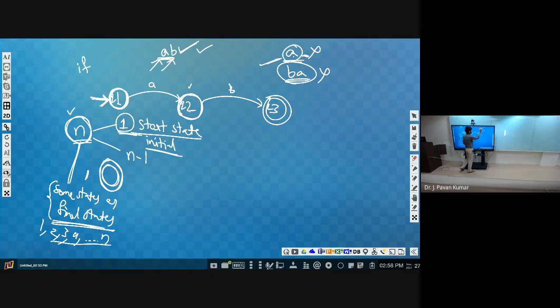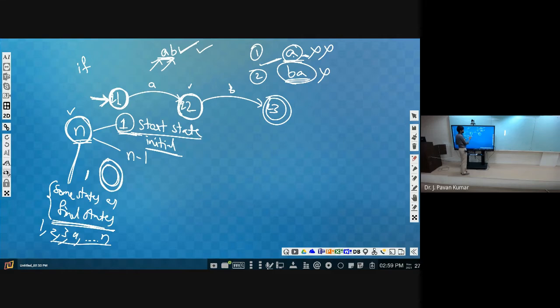With A, if you understand, we could process it completely, but we did not end at the final state. So A is also rejected. Why is A rejected? Because at the end of the input, we haven't reached the final state. Why is BA rejected? We could not process the entire input. These are the 2 types of problems. Here we are rejecting, here also we are rejecting.